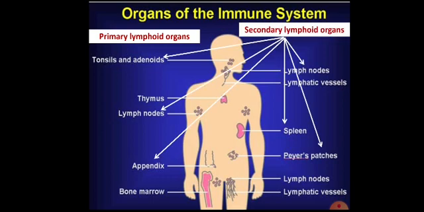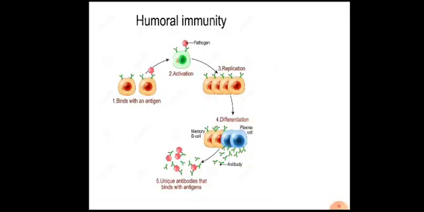Then secondary lymphoid organs are those in which immune response is developed. That is, there is production of antibodies and production of T lymphocytes. So there are many secondary lymphoid organs situated in our body, which we have seen yesterday. So that is the site for generation of immune response.